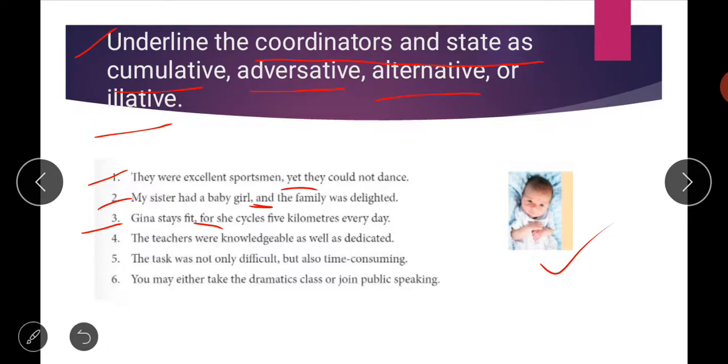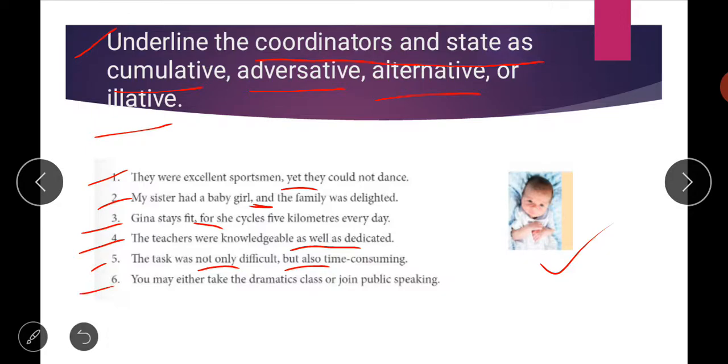Now fourth is, the teachers were knowledgeable as well as dedicated. Again, as well as is your conjunction, and it belongs to the cumulative category. So I hope it is clear. Then fifth is, the task was not only difficult but also time consuming. Here there are two words, not only and but also, so it falls under the alternative category. So not only and but also are your conjunctions here, and they belong to the alternative category.